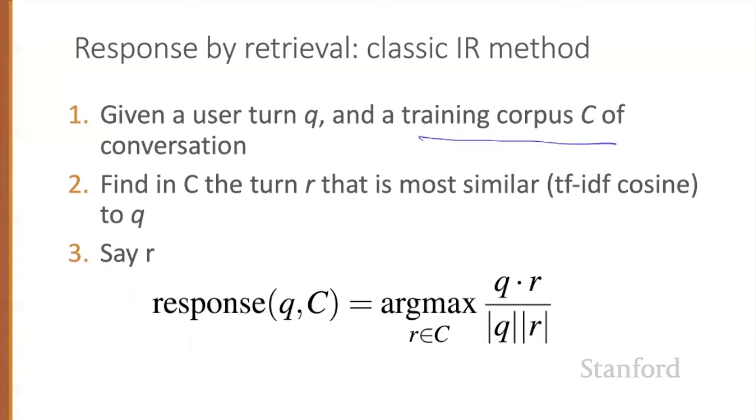Generally, C is the training set for the system, and we score each turn in C as a potential response to the context Q, selecting the highest scoring one. And the scoring method is similarity. We choose the R that's most similar to Q using any IR method, TF-IDF cosine, for example. So if we represent Q and R as TF-IDF vectors, then we can find the response in the entire conversation that has the highest cosine, normalized dot product, with the query. So the response to a query is this argmax.